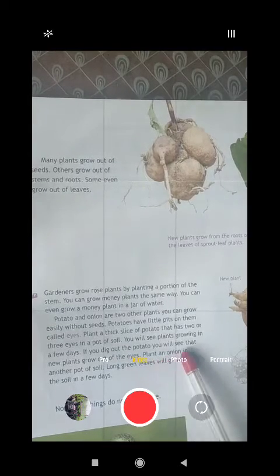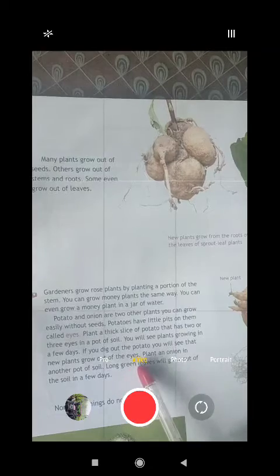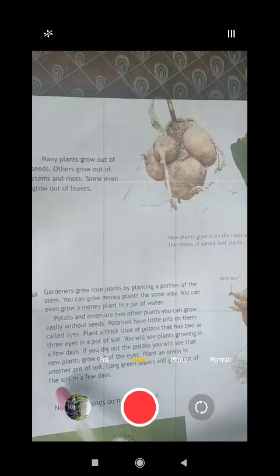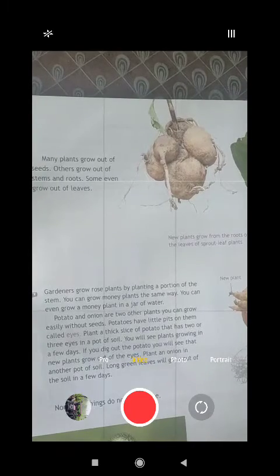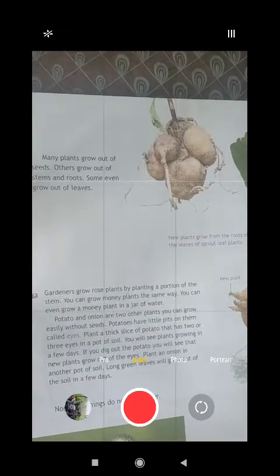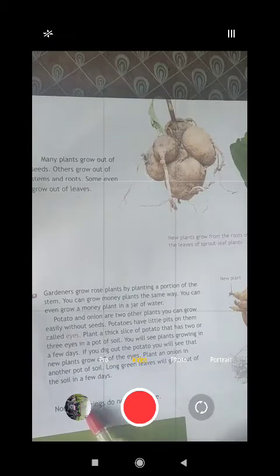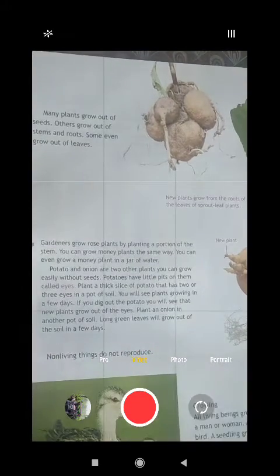Plant an onion in another pot of soil. Long green leaves will grow out of the soil in a few days. As I have said, after doing these things you need to leave it for 4 or 5 days or a few days, so after that slowly we will see that they are growing. Non-living things do not reproduce. As I have said, non-living things will not reproduce.